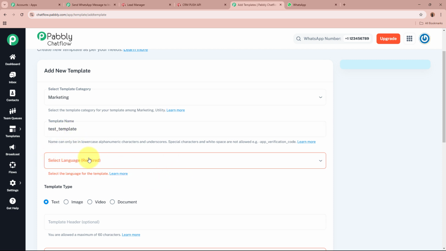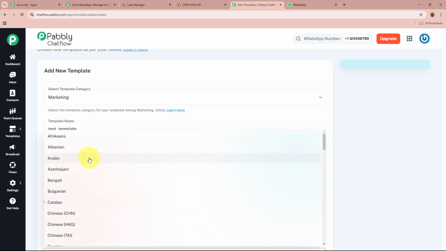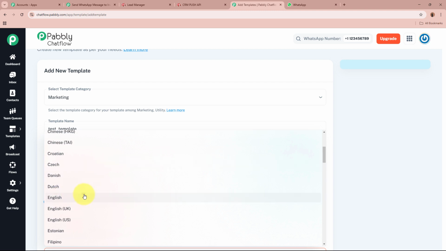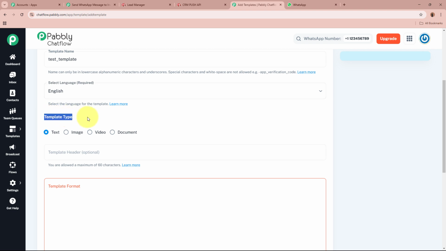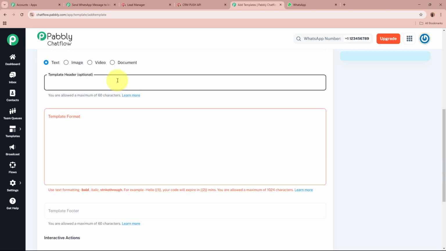It is asking for the language. In which language are we creating the template? I'm creating it in English, so I'm going to select the language as English right here. It is asking for the template type. There are four options: text, image, video, and document. You can select your template type according to your requirement. Next, it is asking for the template header.